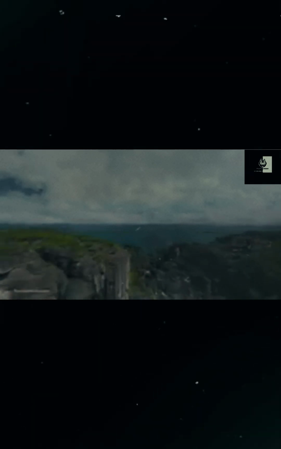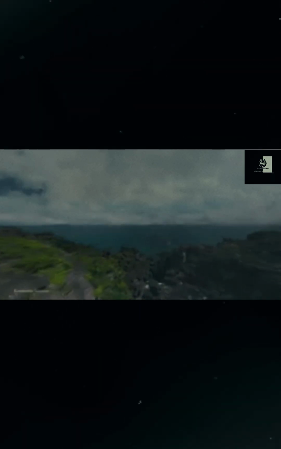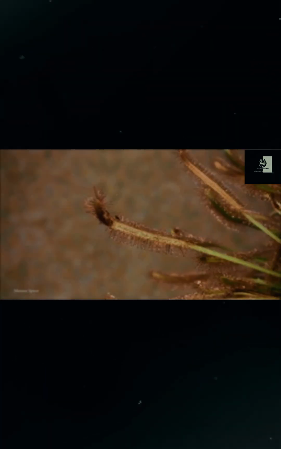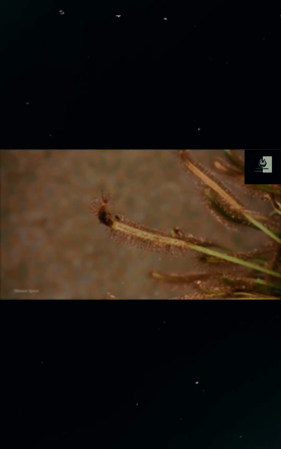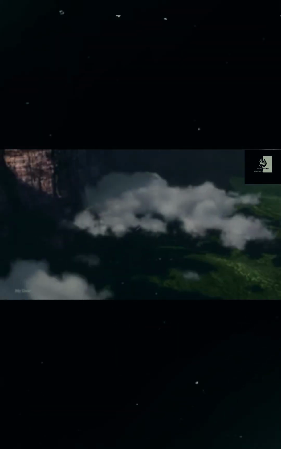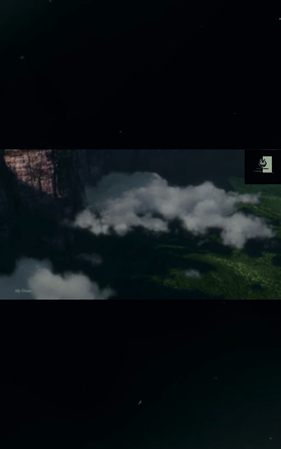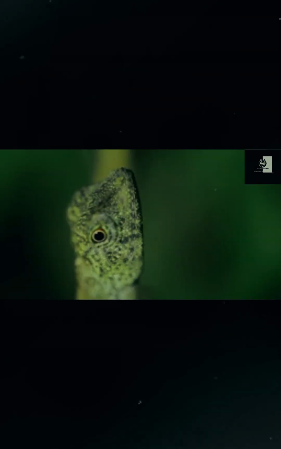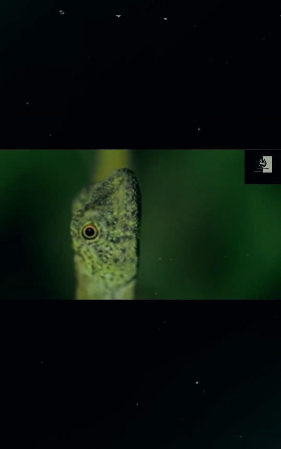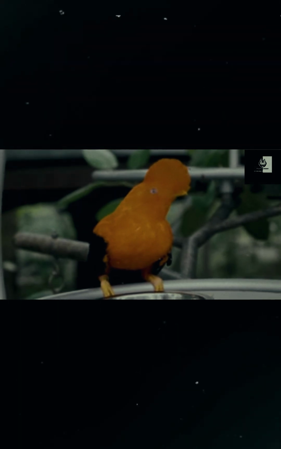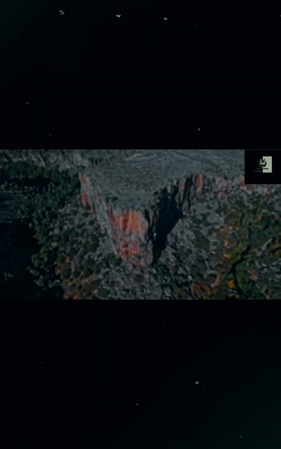Each tepui is essentially a biological island that's separated by deep valleys, rivers, and rainforests, which require specialized strategies to thrive. Amphibians, reptiles, and small mammals are common on these summits, many of which are unique to these plateaus. The tepui tree frog and various types of lizards have evolved to live specifically in the rocky, misty landscape. Bird species too, including the Guianan cock-of-the-rock, also live in the mountains where they've adapted to the cool, damp climate. So let's wrap it all up.